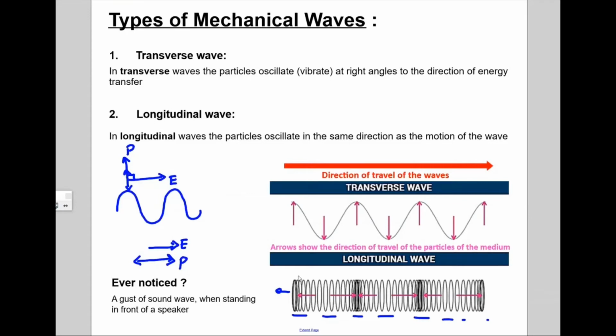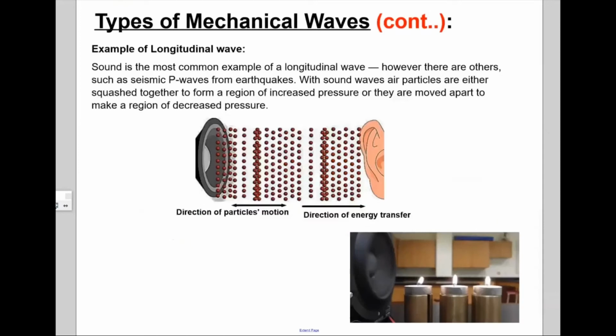That kind of wave, where the particles are moving in the same direction as the wave, is called a longitudinal wave.